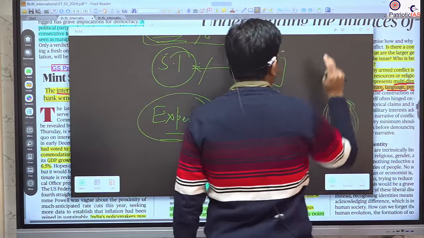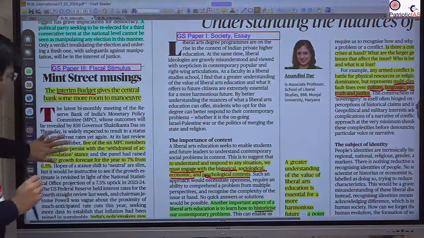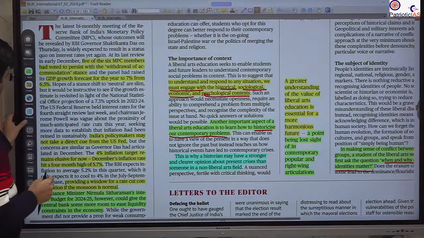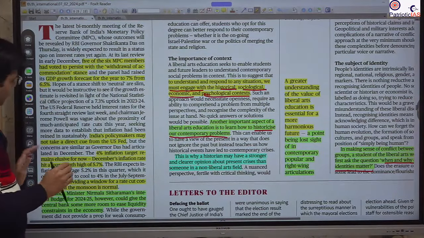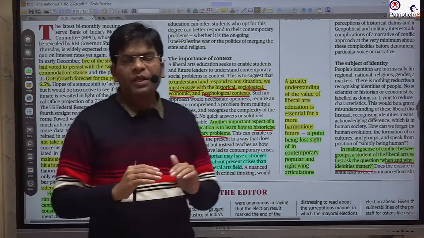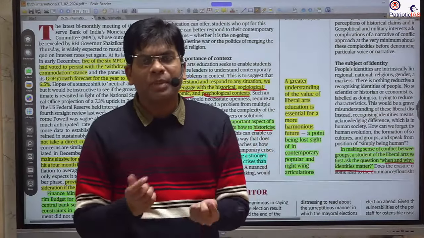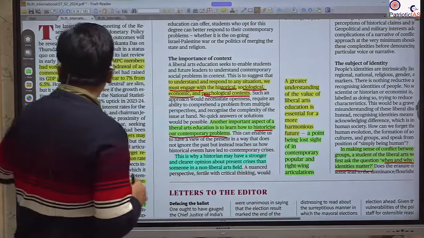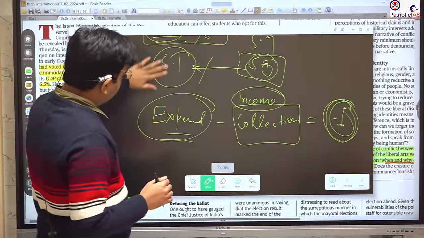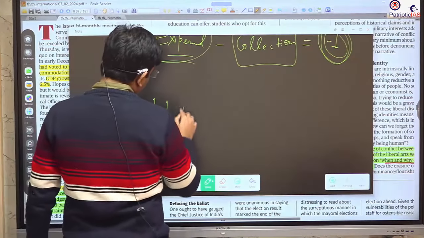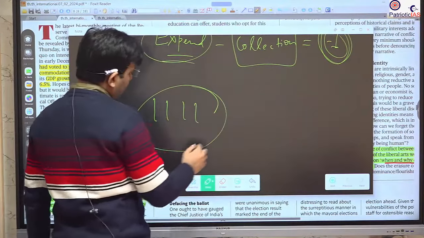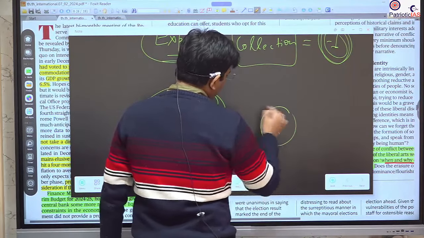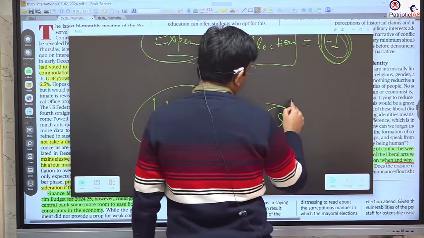So in that case, yes, there could be some impact on inflation and other things. Whenever there is higher expenditure, people have more money, and more money is chasing a smaller amount of product. For example, there are five apples, and there are two people with 200 rupees.